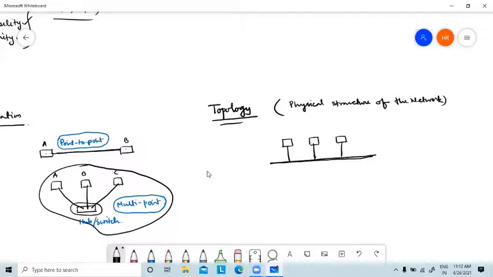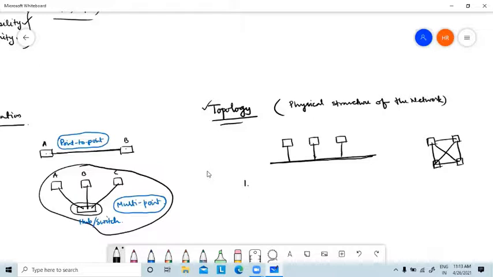Or like this, each and every device has a connection between them, meaning they are point-to-point connected. So how the physical or geographical structure of the network looks, how they are connected, that is called the topology.